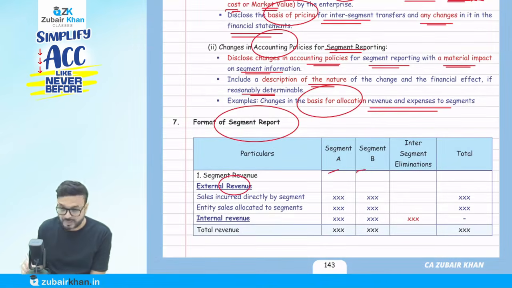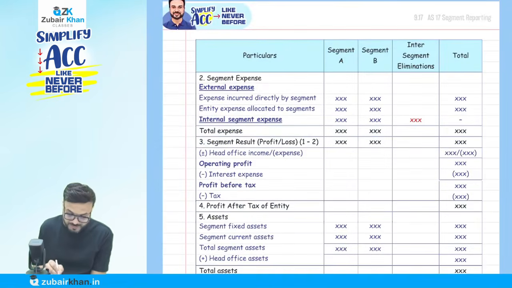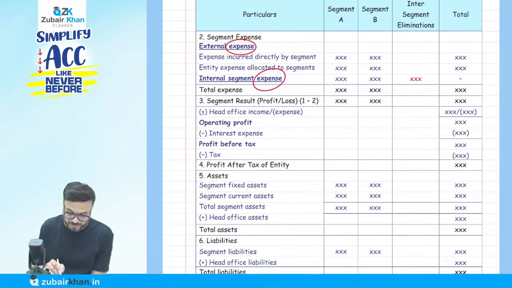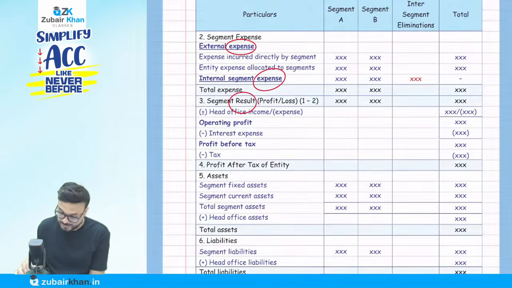Is there any intercompany that should be eliminated? How much is the internal revenue that they have? How much are the expenses, external expenses and inter-segment expenses? Then total expenses come. How much is the segment result? Income minus expense.